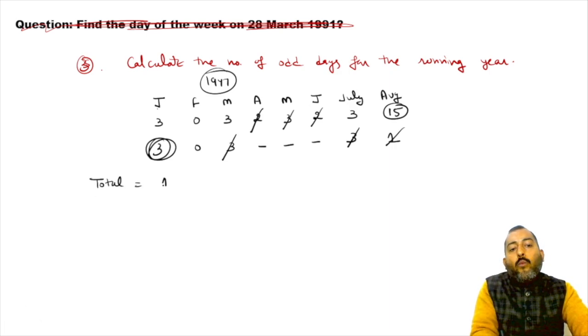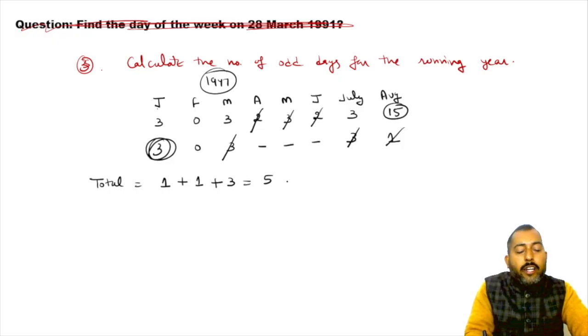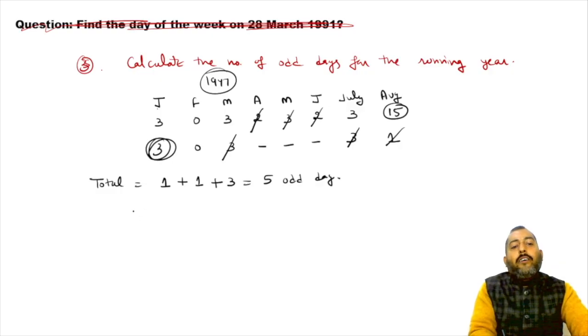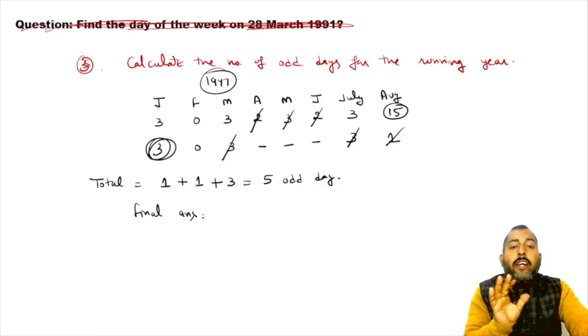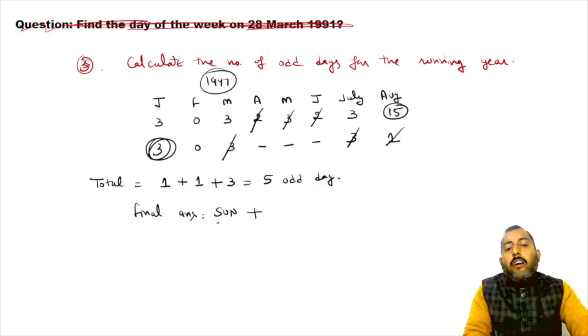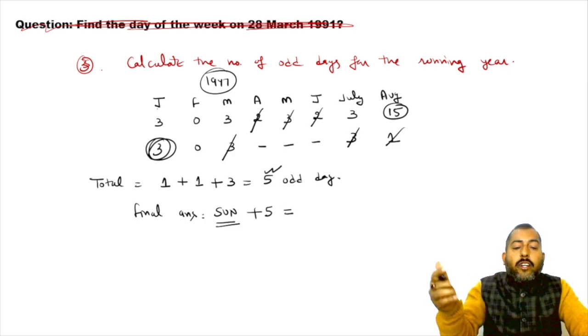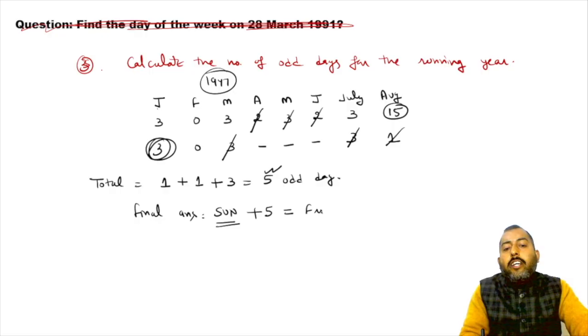From step number 1, 1 odd day. From step number 2, 1 odd day. From step number 3, 3 odd days. So the total odd days that we are getting here is 5. And for the final answer, remember, when a reference is not given, your reference is Sunday. The number of odd days that we are getting is 5, so go 5 ahead of Sunday. 5 ahead of Sunday is Friday.